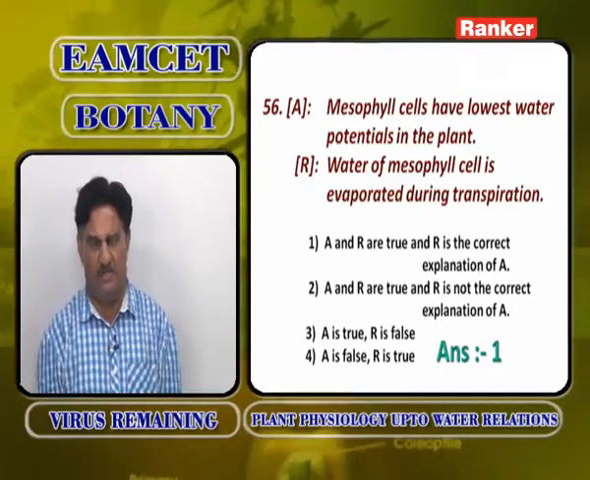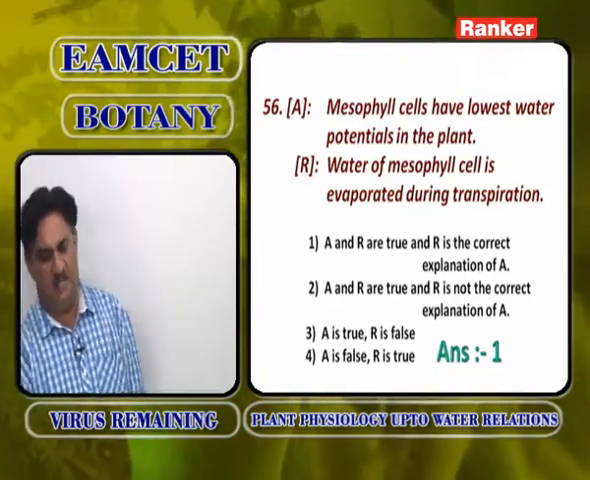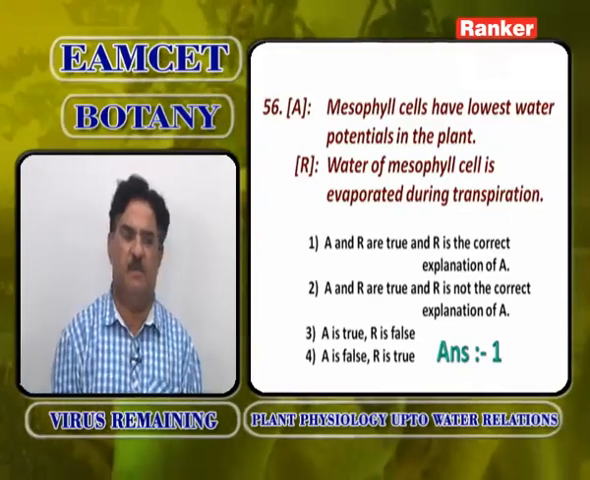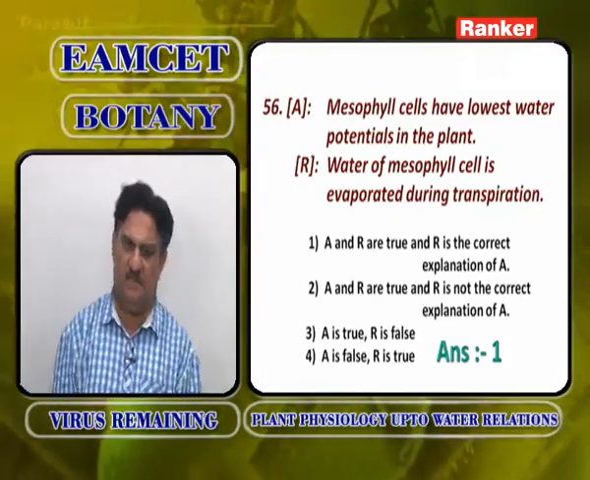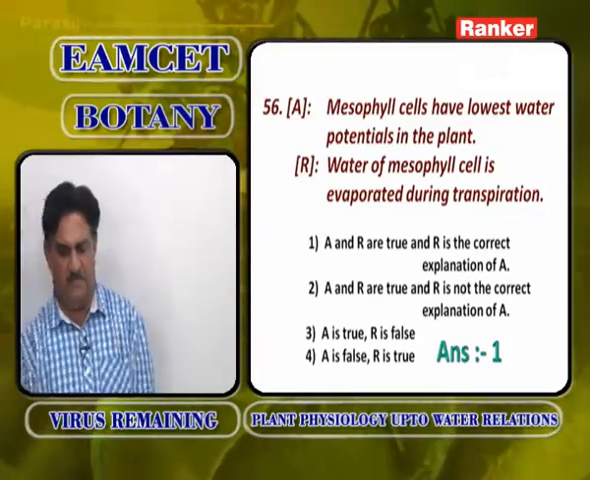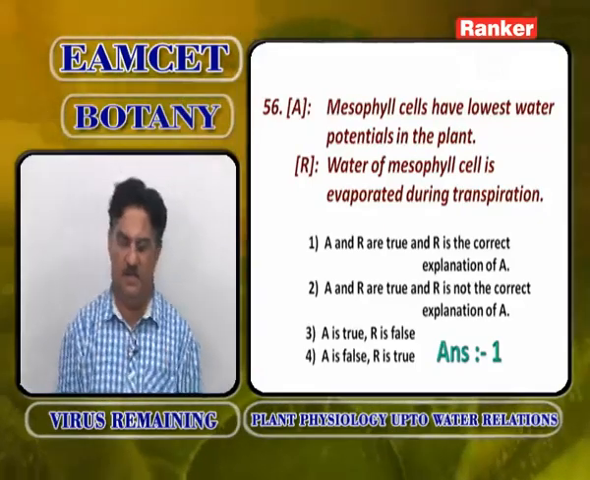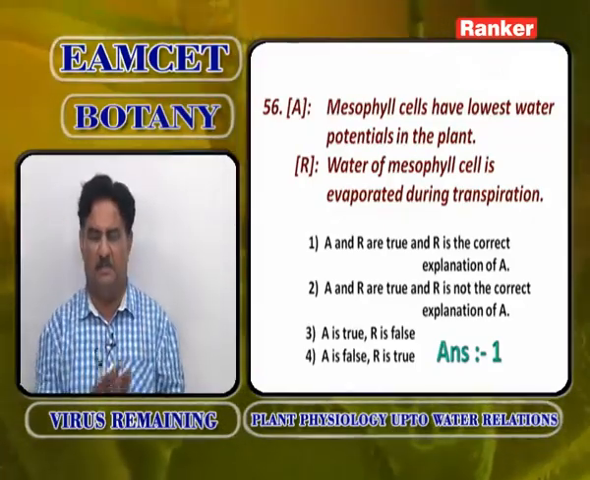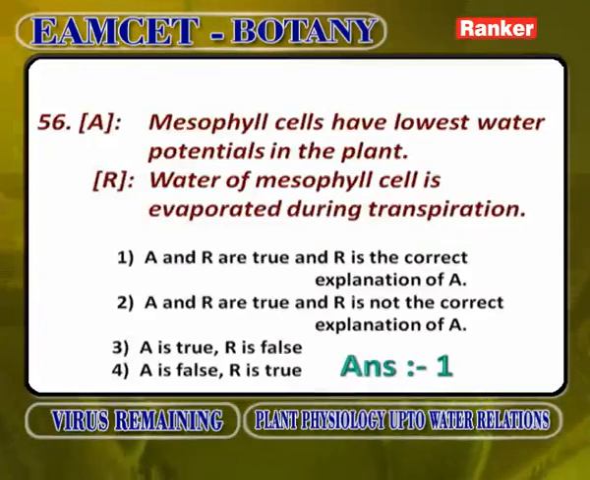Why do they have lowest water potential in the plant? Because water of mesophyll cells is evaporated continuously during transpiration. Because the water of mesophyll cell in the leaf is evaporated continuously during transpiration, the mesophyll cells have lowest water potentials in the plant. So, both are related to each other. So, A and R are true. R is the correct explanation of A.